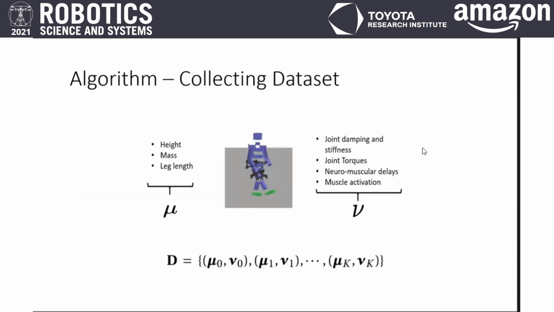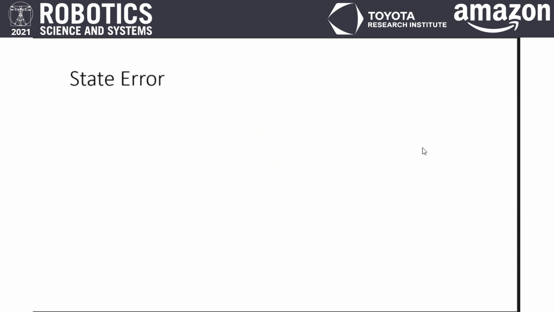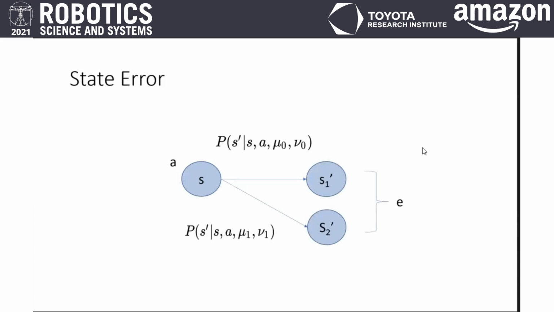We define a dataset which comprises human agents with different physical characteristics. We then split the dataset by randomly choosing one of the environments as a reference environment and label the rest as validation environments. Our algorithm uses a quantity called state error. It is defined as follows. When an action A is applied to a robot at state S, state error is the difference between the two states resulting from following two different transition models.